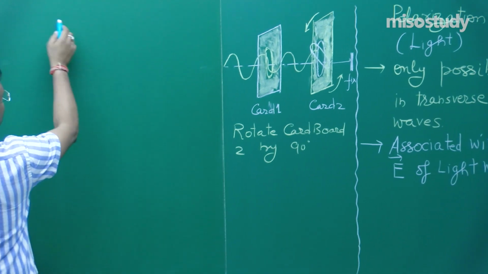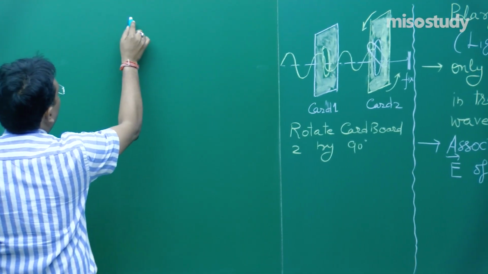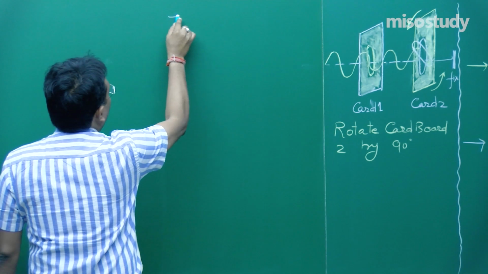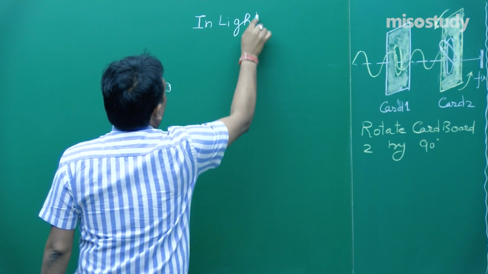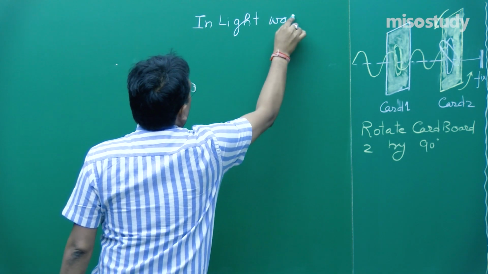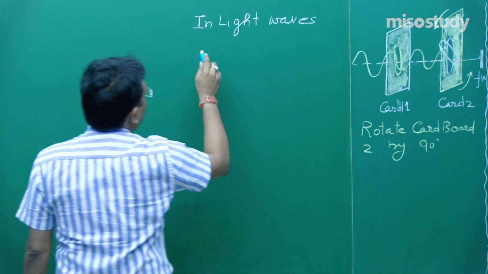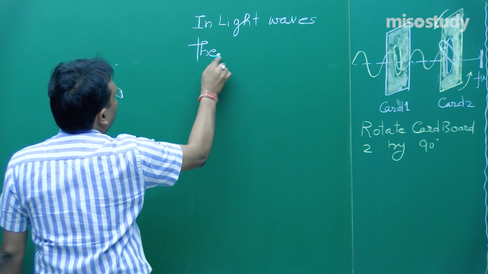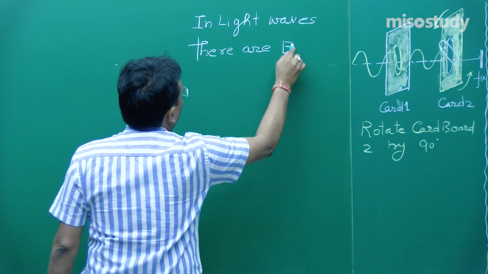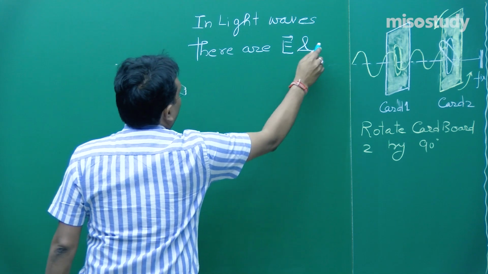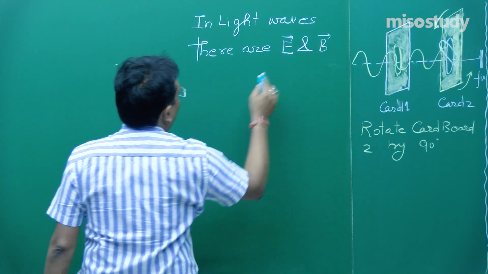Fine. So, I am writing this. In light waves, there are electric and magnetic vectors.